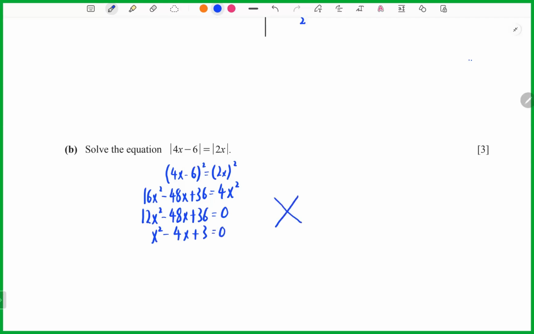Now again, doing the factorization first. x, 3 and 1, minus minus. So we get x minus 3, x minus 1 equals 0. So now the answer is x equals 1 or x equals 3.